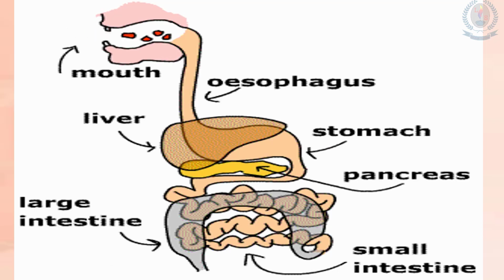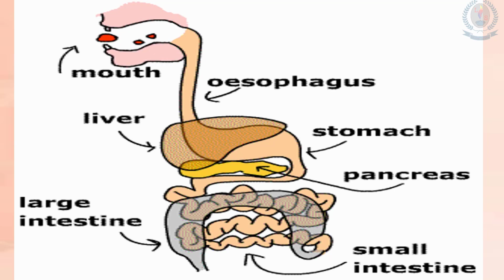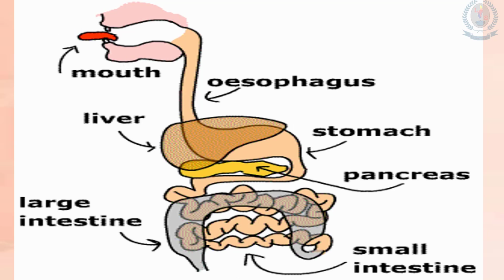Now children, we will see how food passes in our digestive system. It enters the mouth and through the mouth it goes to the esophagus, then stomach, then it passes to the small intestine, then large intestine, and it goes to the rectum, and finally it passes out from the anus.